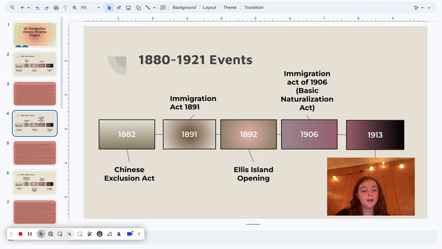The next timeline that we're looking at is 1880 to 1921, and I'm going to be focusing on the Chinese Exclusion Act. Congress enacted legislation imposing a 10-year ban on Chinese laborers' entry to the United States. Federal law had never before prohibited the admittance of an ethnic working group. This legislation also said that anyone who had left the U.S. already had to obtain certificates allowing them to re-enter that were pretty tough to have.